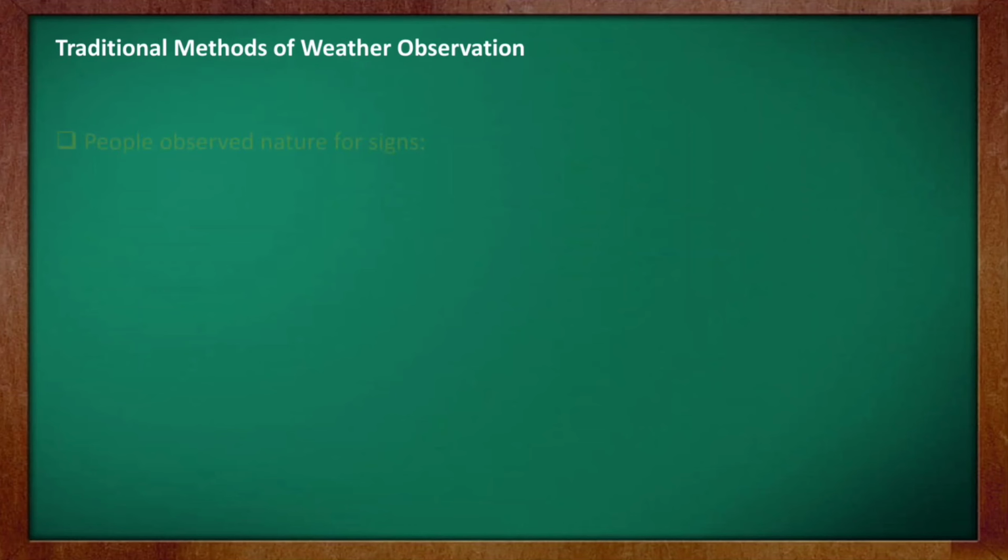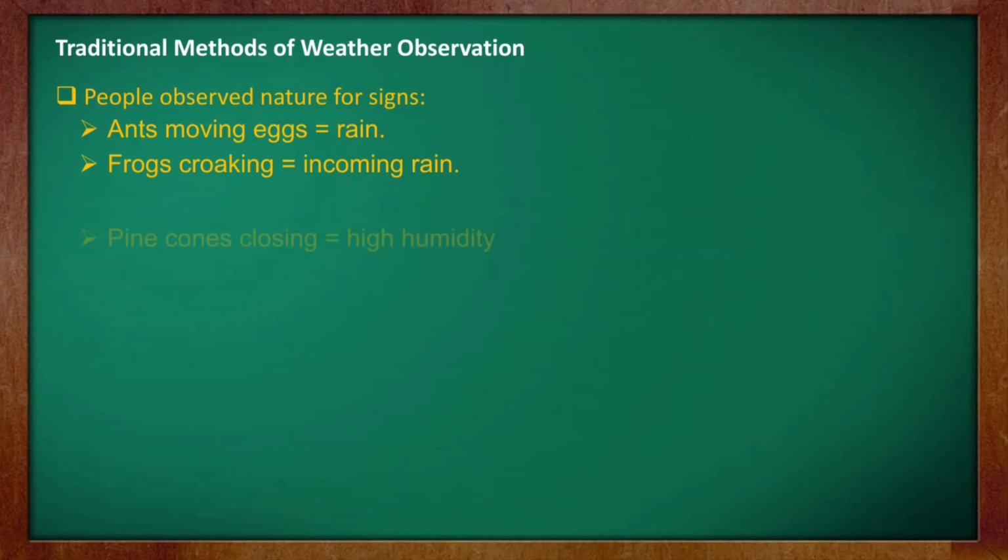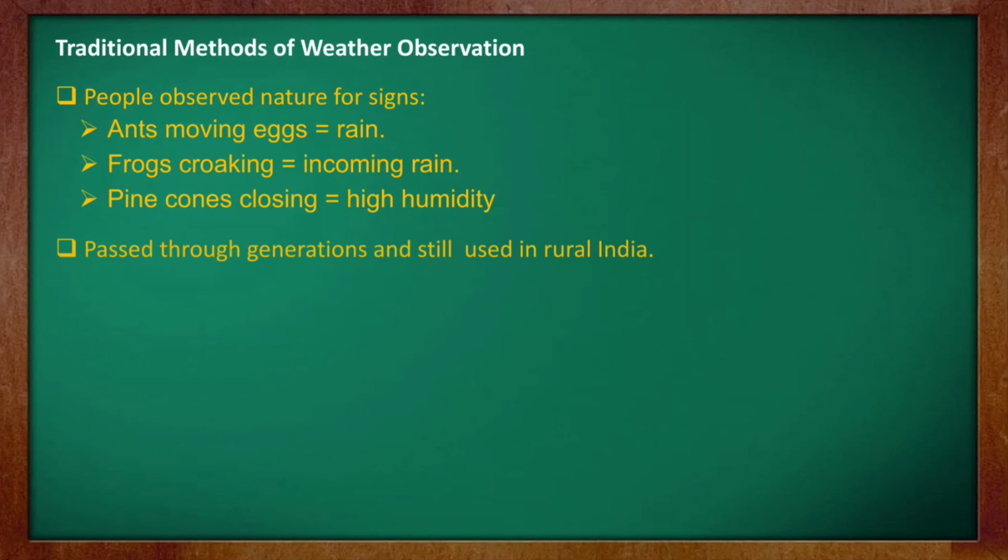Now let us see some traditional methods of weather observation. People observe nature for signs. For example, when ants start moving their eggs, that means it will rain. And when a frog croaks, it means incoming rain. And when pine cones close, you can see the pine cone closing, that indicates high humidity. These have been passed through generations and are still used in rural India. These are some of the signs in nature through which we can say it is about to rain. They are passed from generation to generation, and still used in India, in village areas or in city areas also.